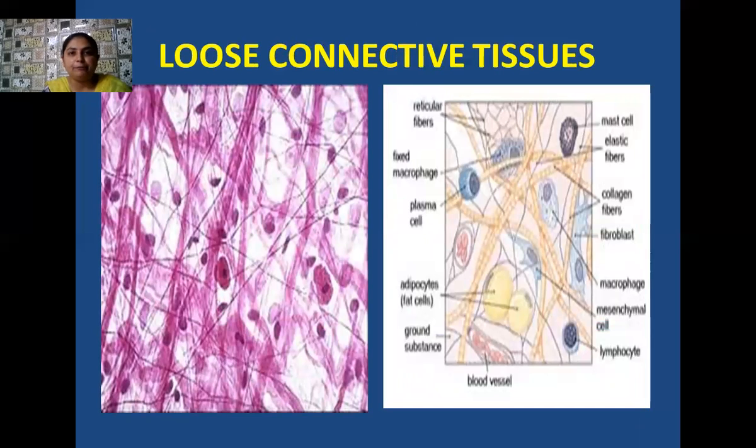Okay, students, I am taking the first category of the connective tissues, and that is the loose connective tissues. As it is found in the diagram, these loose connective tissues consist of two things. Number one, fibroblast cells, which secrete certain fibers, and these fibers are actually the collagen fibers or the elastin fibers. All of these fibers are arranged in a matrix, and this matrix is made up of polysaccharide, which is actually secreted by those cells which produce fibers. Besides fibers, they also produce this polysaccharide, which later forms the matrix.